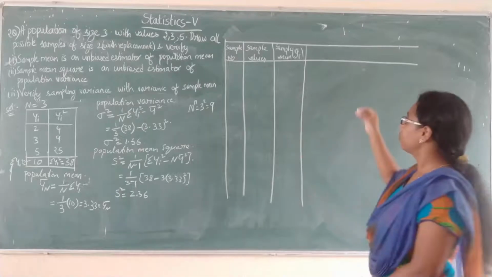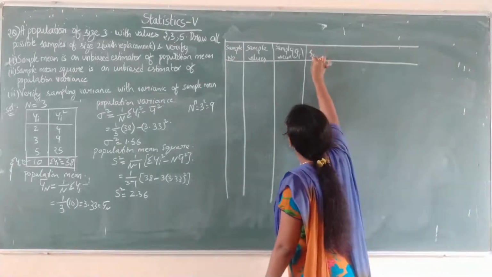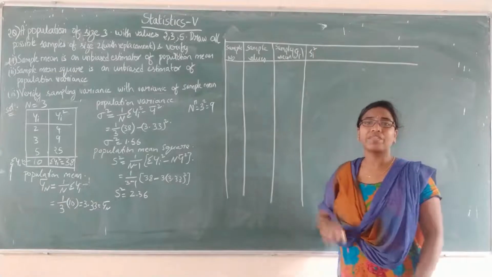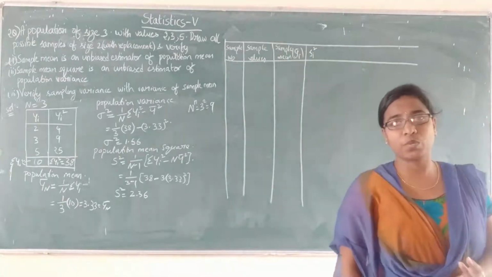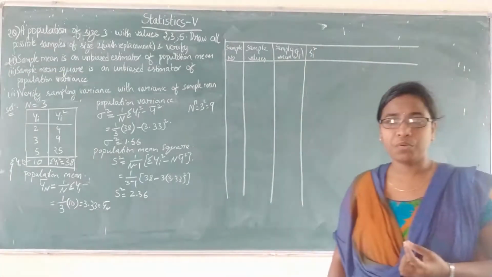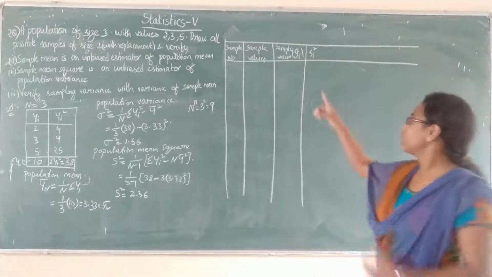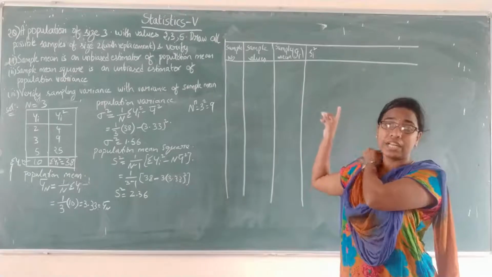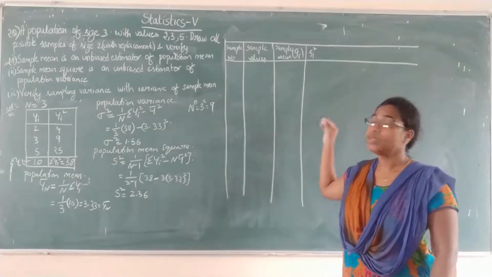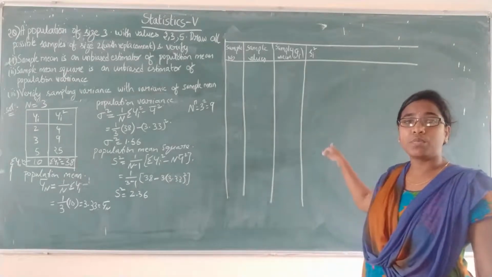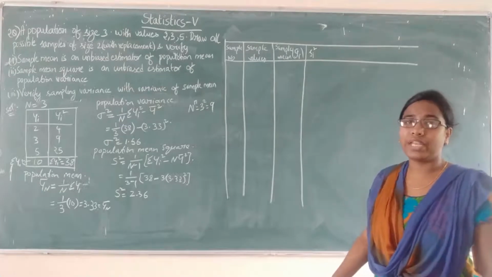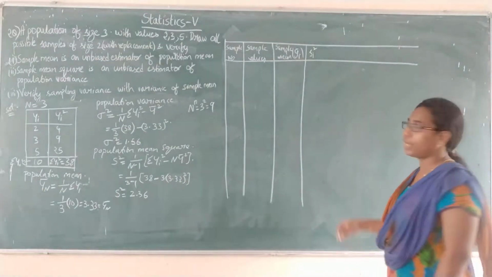Next is Si square. In our previous problem, I directly calculated the Si square values. So a few of you might be getting confused about how to draw those samples and how to get those Si square values. So for that, I am creating a column in this problem. If you draw a column, by taking the summation of that, you can easily find the Si squares.